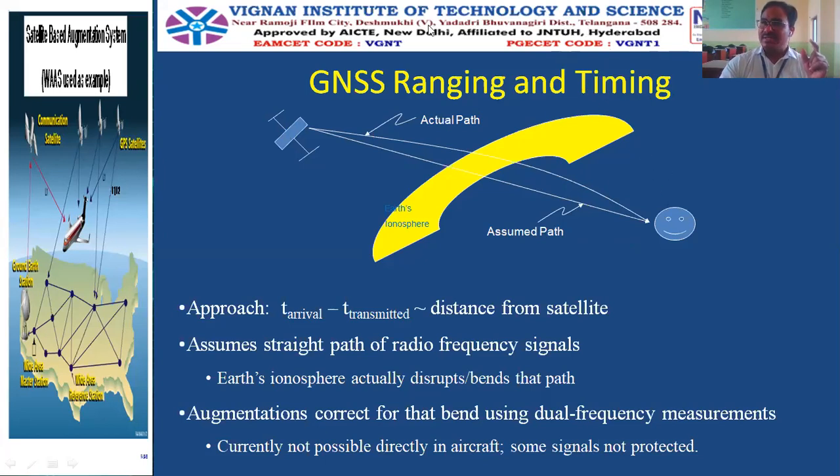Whether the timings shown by the three satellites are correct or not will be checked by the fourth satellite. That is why in GPS navigation, signals from a minimum of 4 satellites are required. Out of 24 satellites revolving around the Earth, at least 4 satellites are visible from any point on the Earth. In such a way, the GPS constellation is designed.